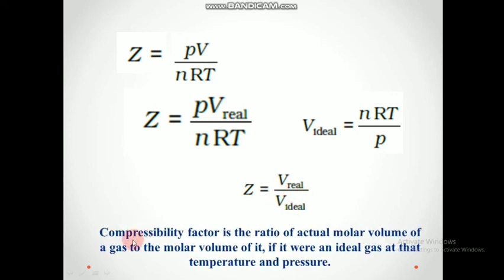Again we can say the compressibility factor Z is actually the ratio of the actual molar volume of a gas to the molar volume of it when it was an ideal gas at its temperature and pressure. So V real is the actual molar volume, and V ideal is the molar volume if it was ideal. This is the real condition by the ideal condition. That is what we get for the compressibility factor: the ratio of actual molar volume to the molar volume when it was an ideal gas at that temperature and pressure.